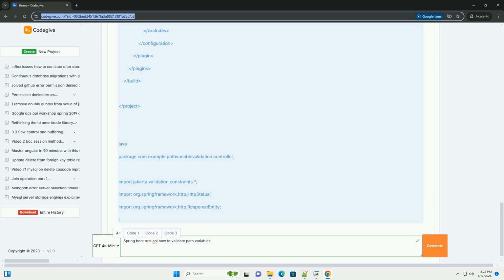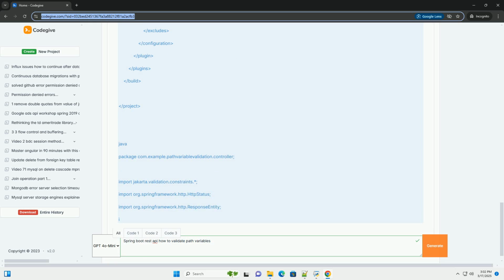Security beyond validation: consider encoding or escaping potentially malicious characters in path variables to prevent injection attacks. Spring's built-in mechanisms can help with this. Documentation: document the expected format and constraints of your path variables in your API documentation, for example using OpenAPI/Swagger.